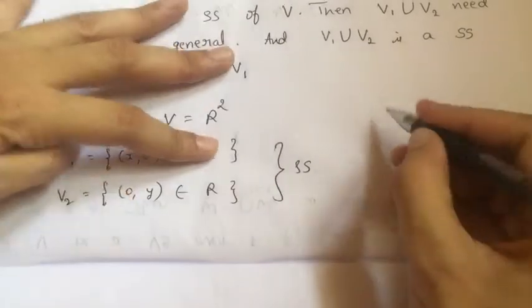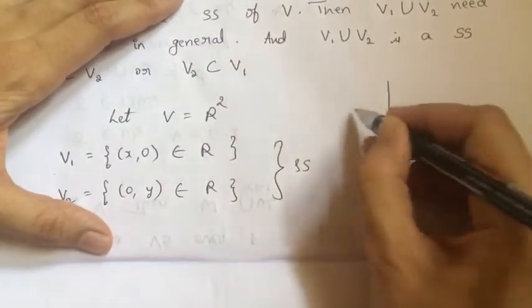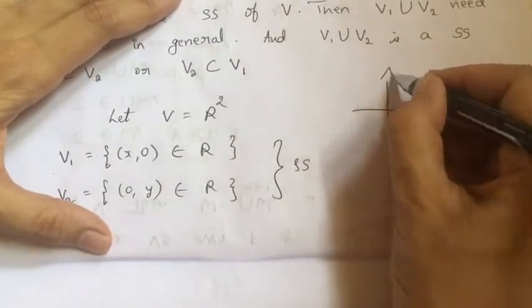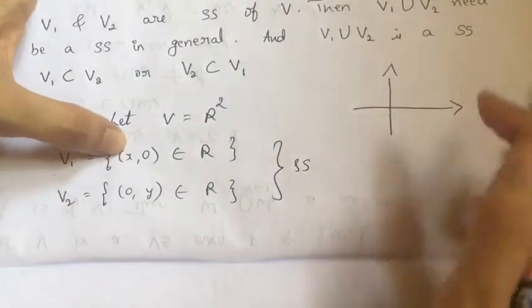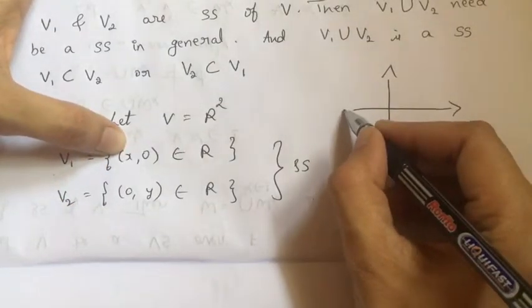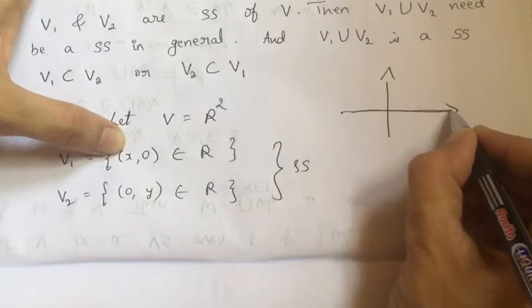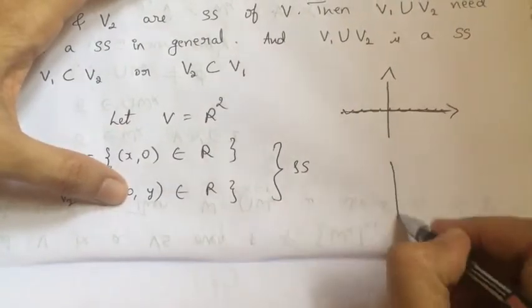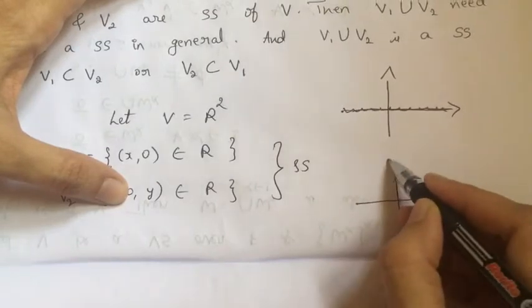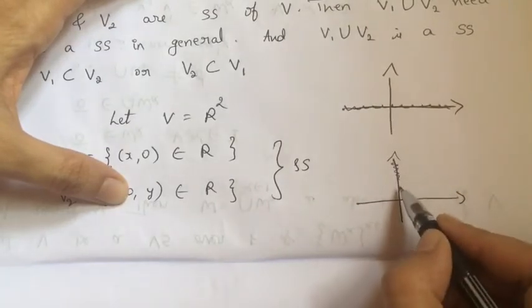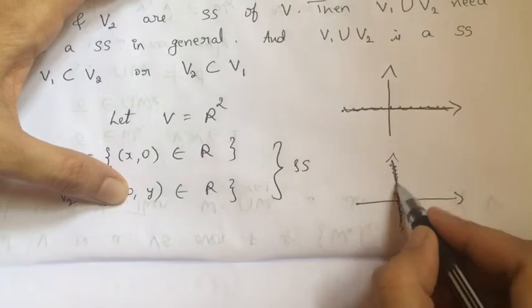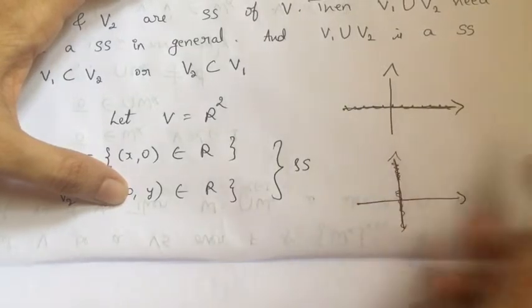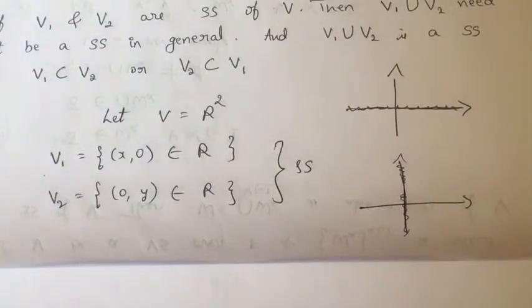How is any element in V1? If I take the Cartesian form, (x, 0) means all the entries along this line, the x-axis. And (0, y) when I consider, this means all the entries on the y-axis.